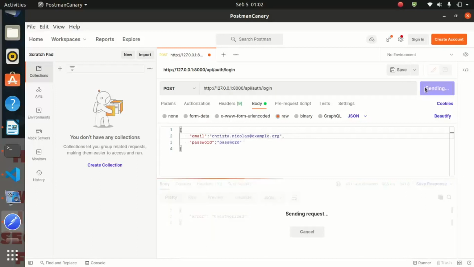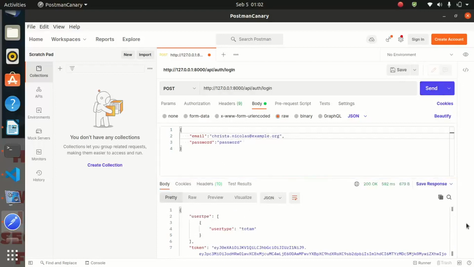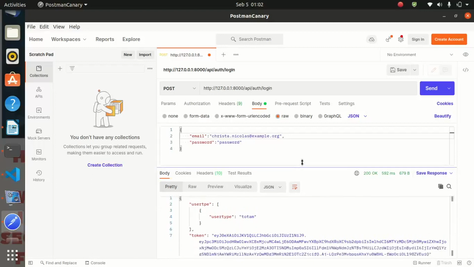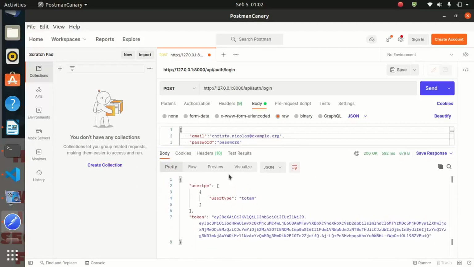So if I click on login, wow, success. You are seeing that we have logged in, and as you are seeing, our user type is Tontam, and a token has been issued to this user, meaning that our login endpoint works perfectly.